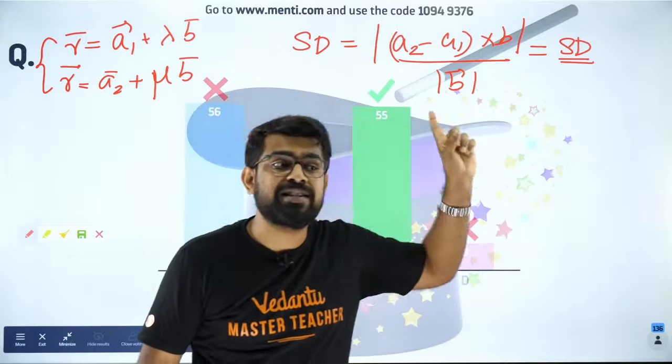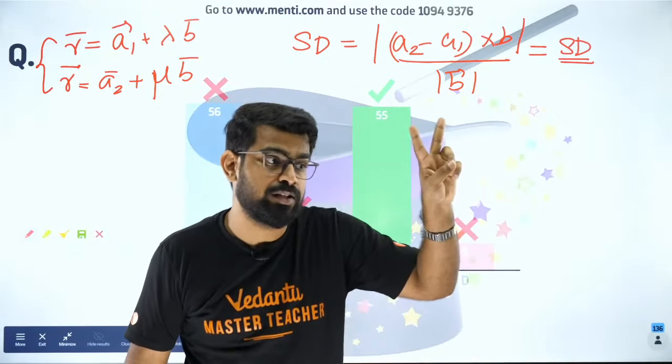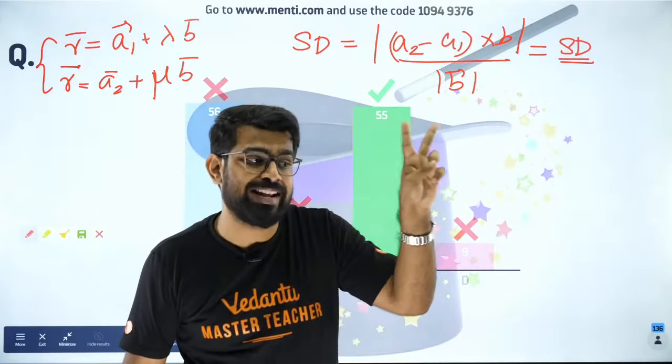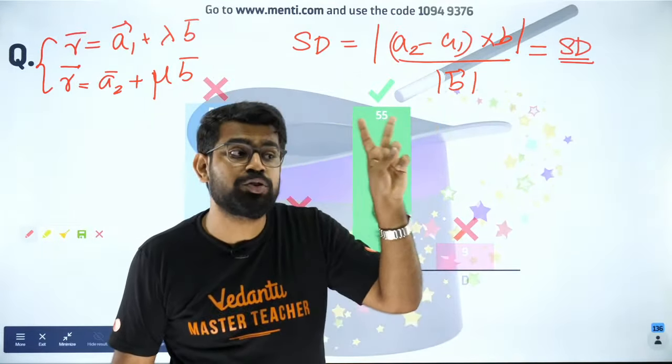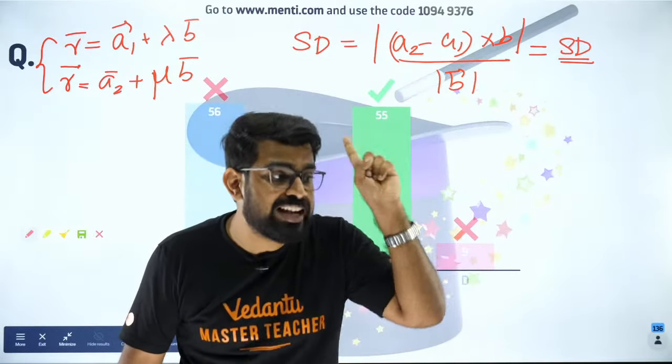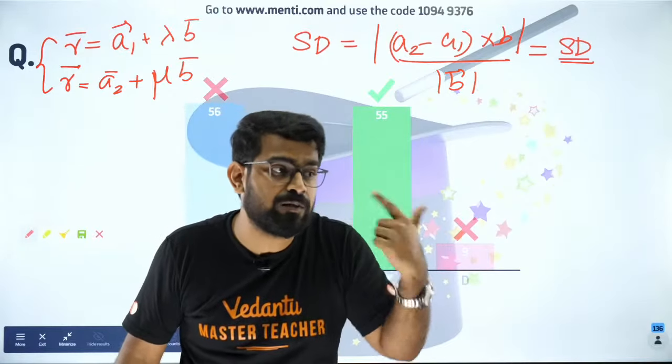This is the shortest distance between two parallel lines. But there is one more formula: the shortest distance between two skew lines. That is also important, so make sure you guys check that out. You need to do that extra work.